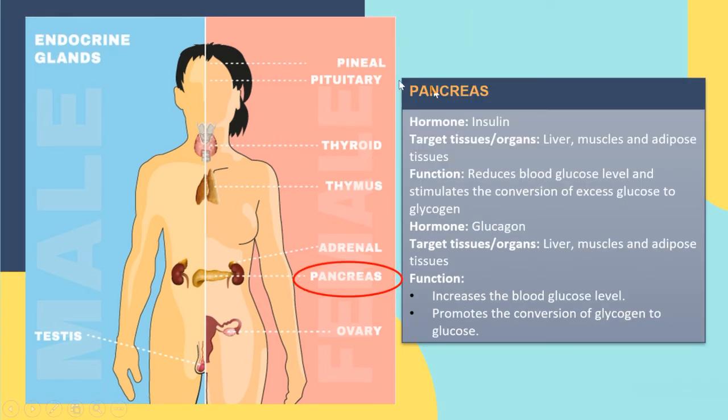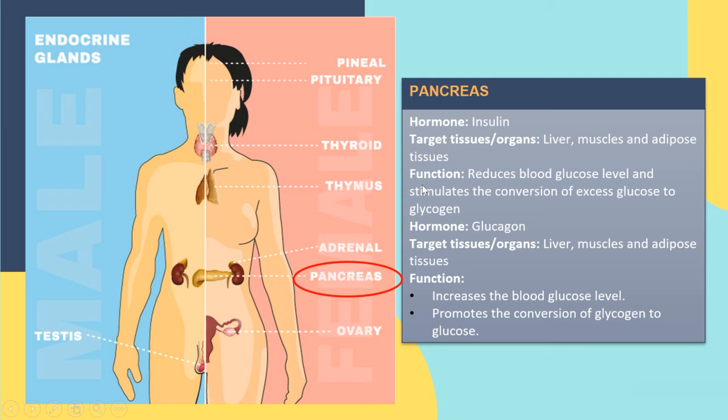Okay, next we go to the pancreas. The pancreas will secrete insulin. The hormone secreted by the pancreas is called insulin. The target tissue of the insulin is the liver, muscle, and adipose tissue.